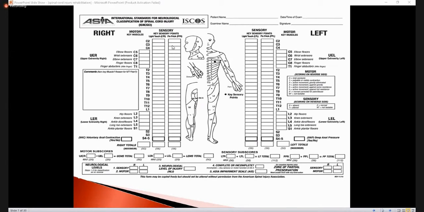And in sensory function, there are 28 key points, covering all dermatomes, C2, C3 to S4 and S5. We check by doing light touch and pinprick sensation to test the sensation of the patient. Usually the area which is intact, you can mark on it, and the injured area is differentiated. In this way, you can determine the level on the ASIA scale.